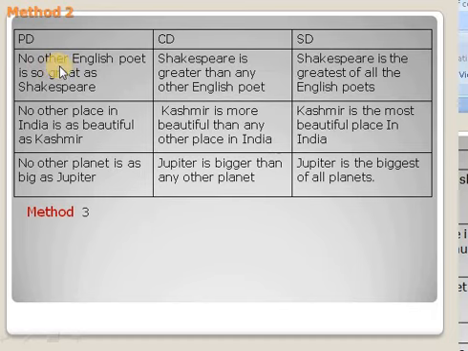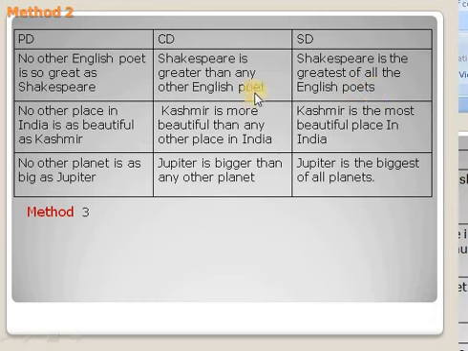So remember the rule and read these sentences. I'll read them aloud. Listen to it carefully. No other English poet is so great as Shakespeare. Shakespeare is greater than any other poet. Shakespeare is the greatest of all English poets.